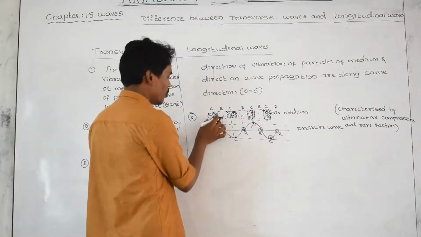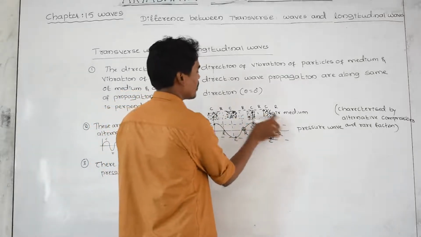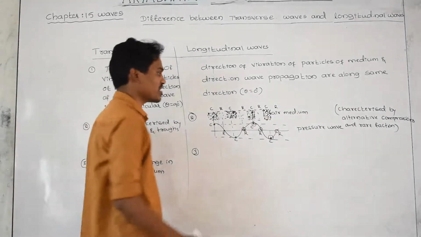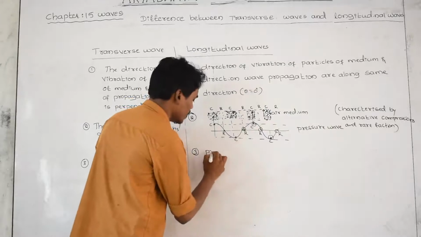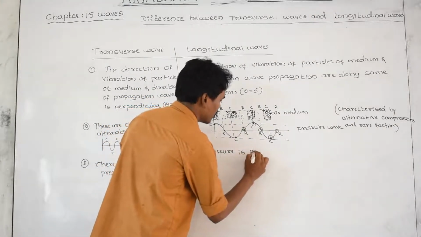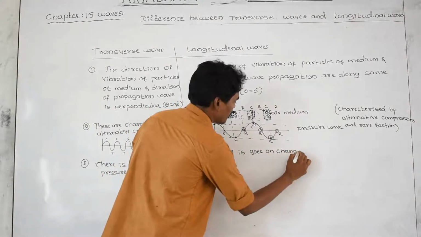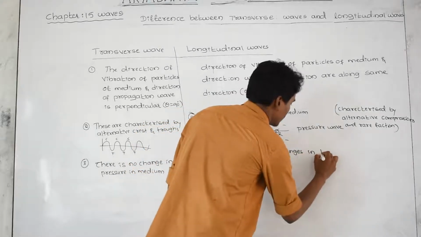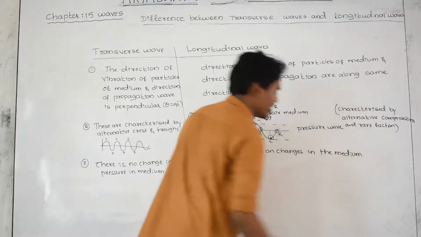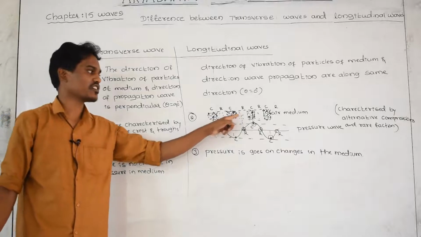Let us see. More pressure, less pressure. At each and every region of the medium, the pressure goes on changing. This is the third one: pressure changes in the medium. The region where the pressure is high is a compression, and the region where the pressure is low is a rarefaction.